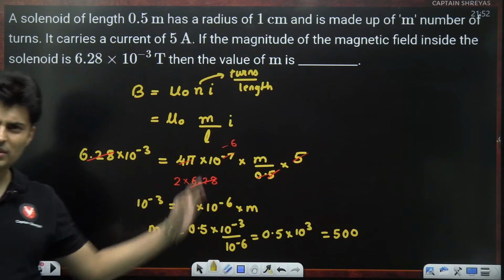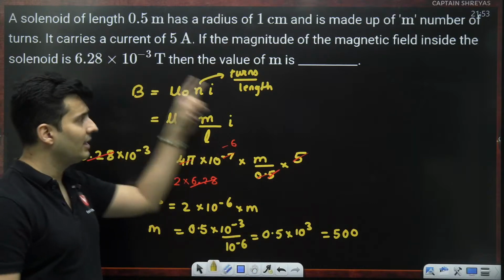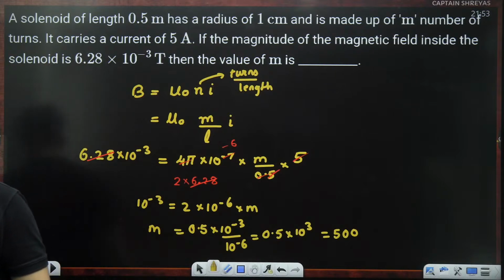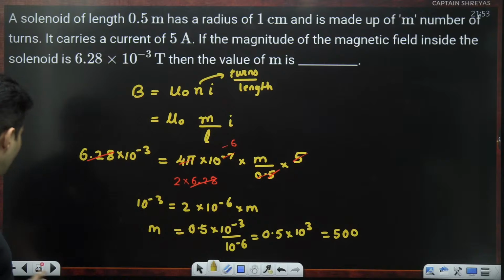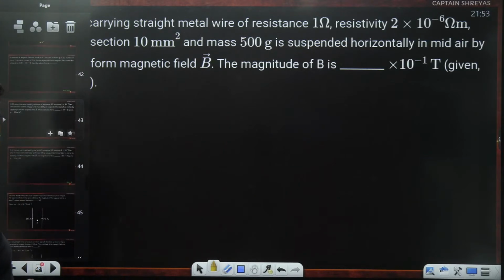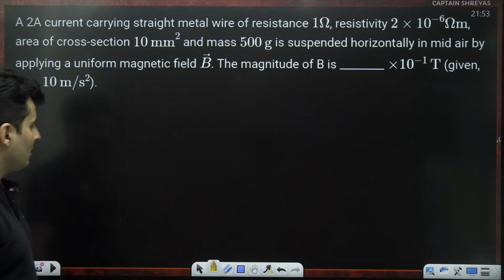Okay, everyone. So simple calculations, the values are also given in a nice way. 6.28 is 2 pi, that's what you should have realized. Is that right? Cool. Let's go to the next question on your screen. Okay, this was done. Let's go to the next question, guys. So what do we have?